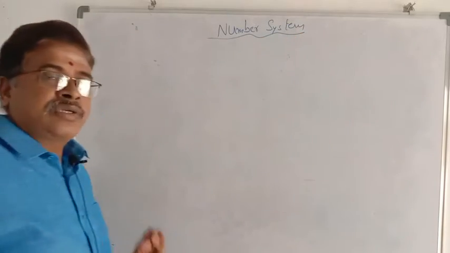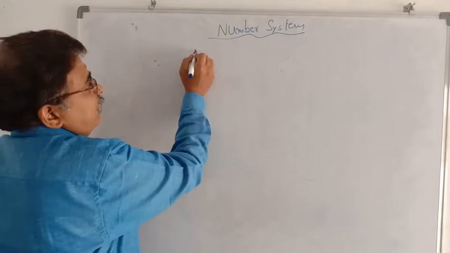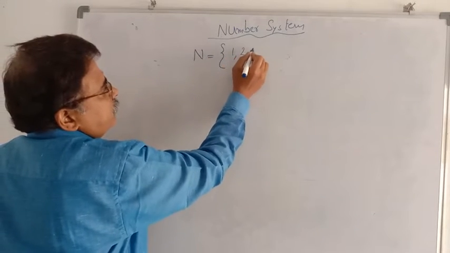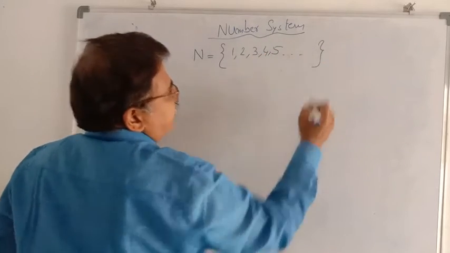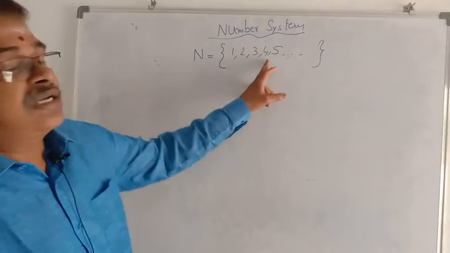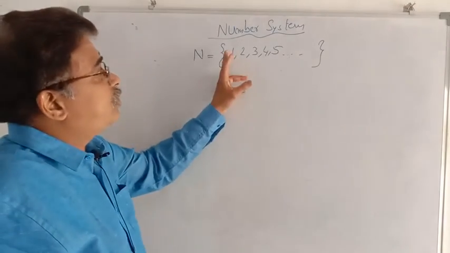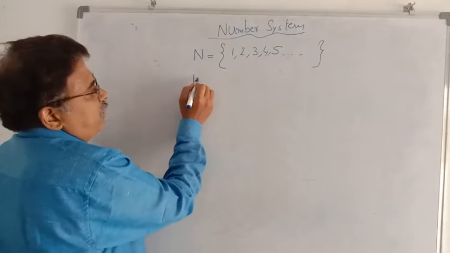What are the numbers? These are counting numbers. First of all, counting numbers means 1, 2, 3, 4, 5, and so on. These are called counting numbers or natural numbers. There is no zero in here. You observe that.